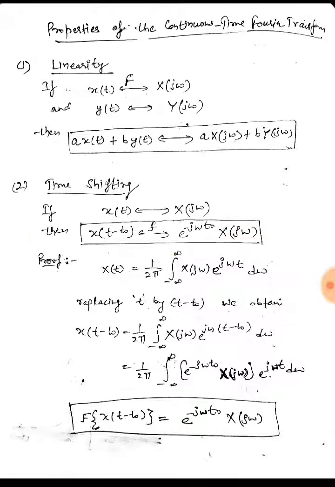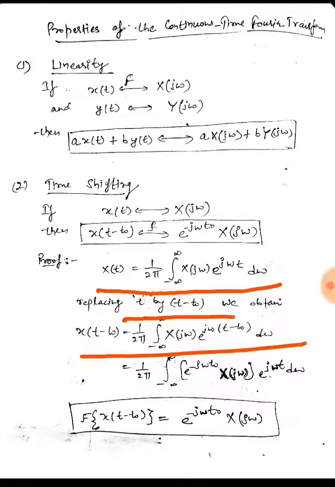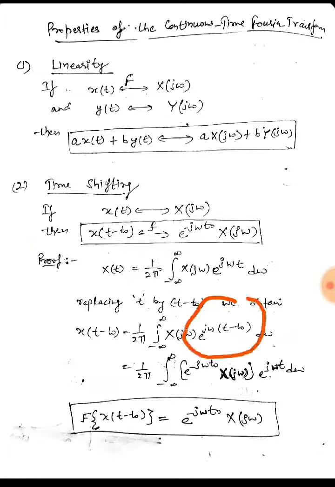We can prove this using the inverse Fourier transform, where x(t) can be given as this. In this signal I replace t by t minus t naught, so it becomes this. Now if I expand this, e raised to the power jω t naught, it becomes e raised to the power minus jω t naught times X(jω), and I am taking it outside the bracket, e raised to the power jω t.